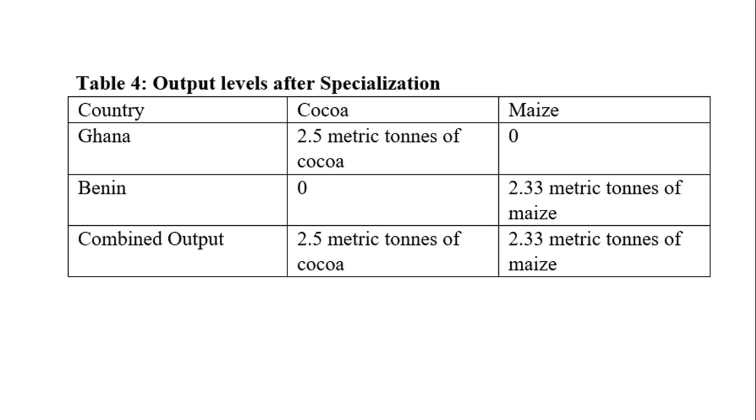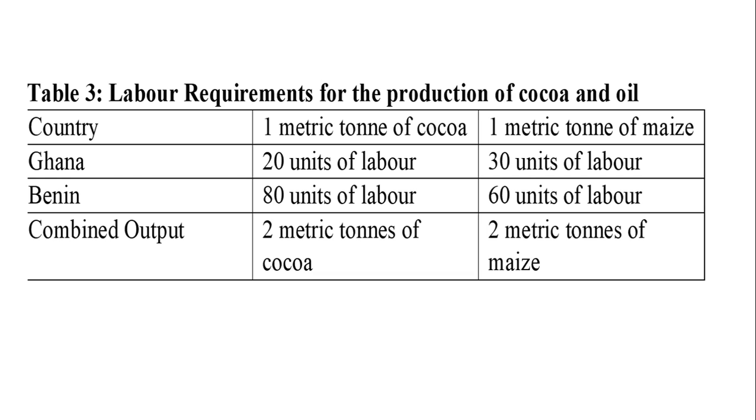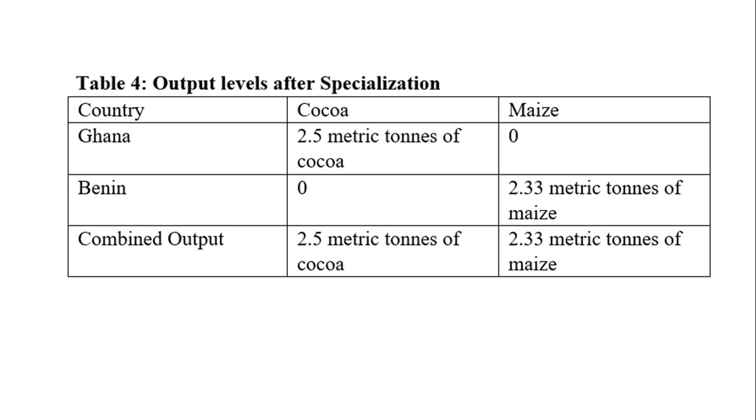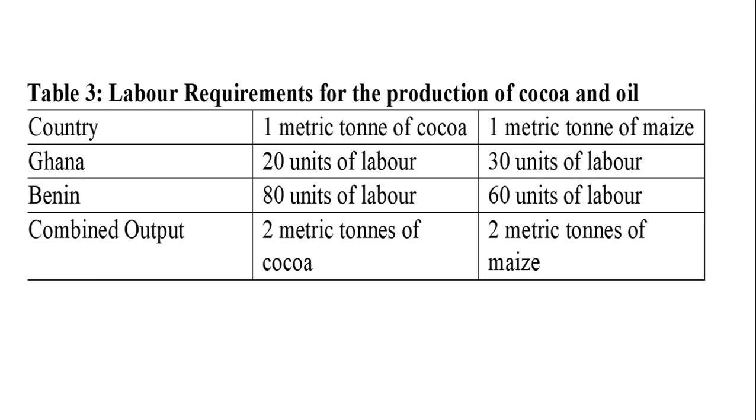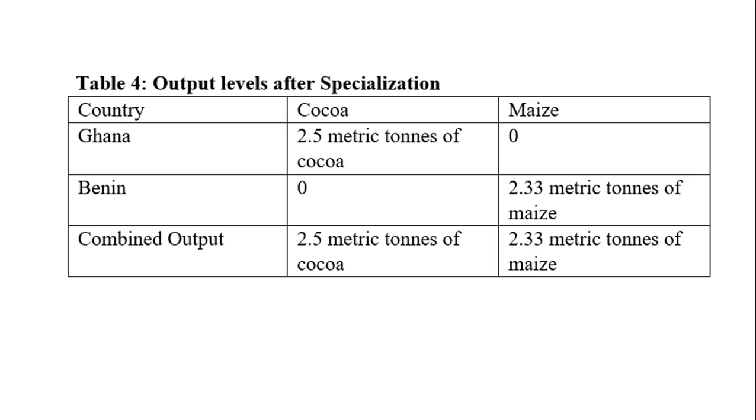As Ghana decided to focus on cocoa, the cocoa increased from 1 metric ton to 2.5 metric tons. So the combined output, which was at first 2 metric tons of cocoa, now is 2.5 metric tons.